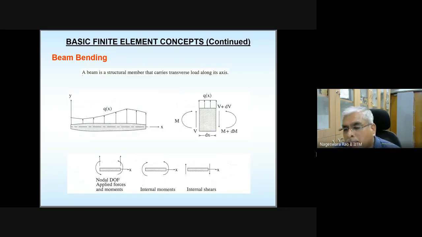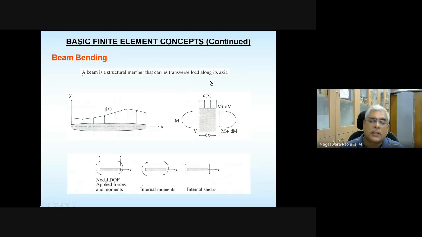Based on certain characteristics, we say it is this animal or that animal. Similarly, a beam doesn't mean something that should be horizontal with the load applied in the vertical direction. It's not like that. A beam is a structural member which carries load transverse to its axis.